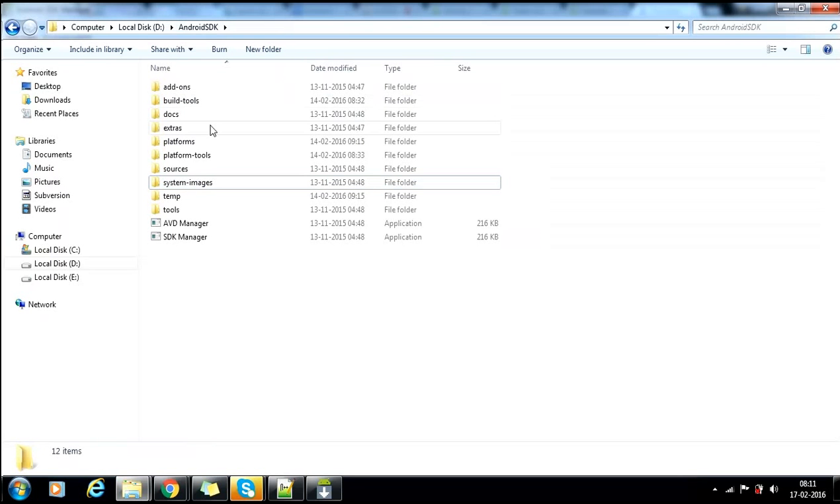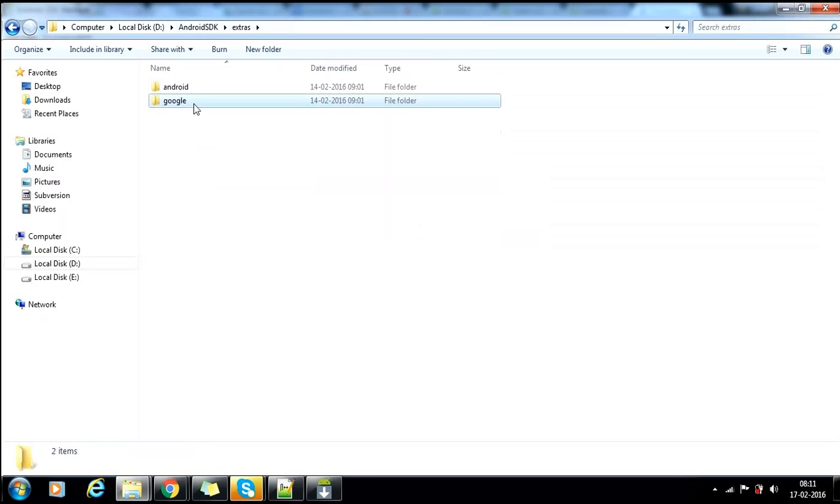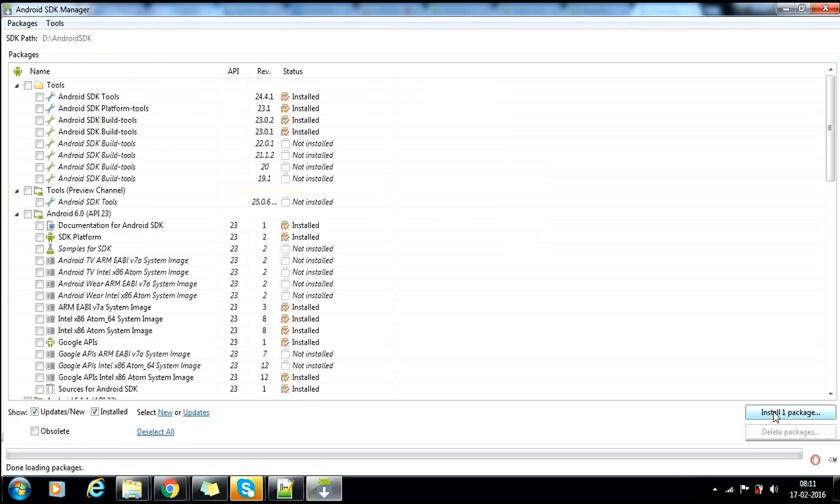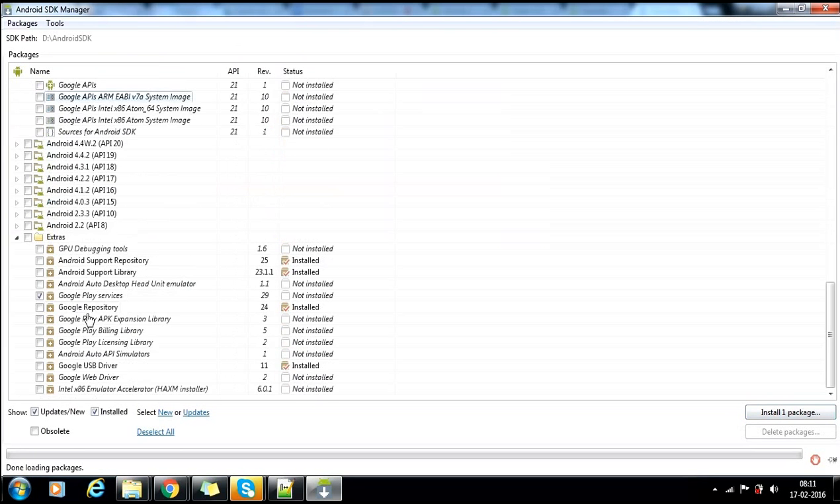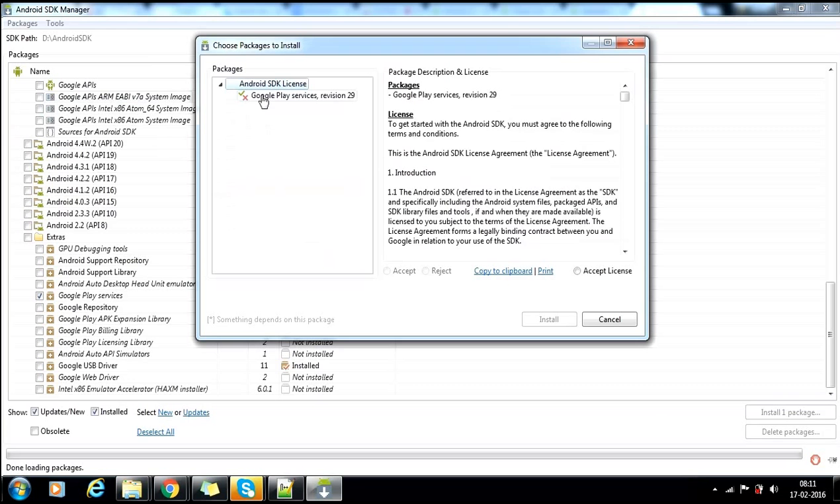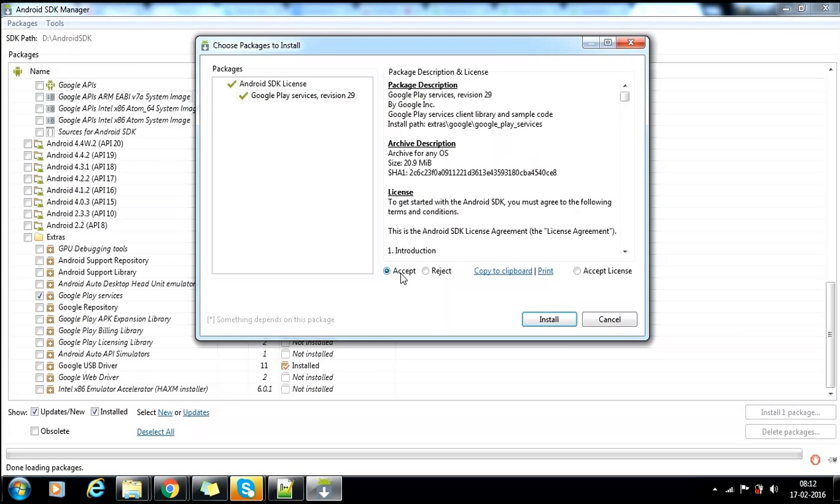Here I want to show you one example: if I download this, install this, what happens? I'm selecting this Android Google Play services in extras. It is not installed. I'm trying to install it. It will ask like this. Okay, you need to click it and accept.